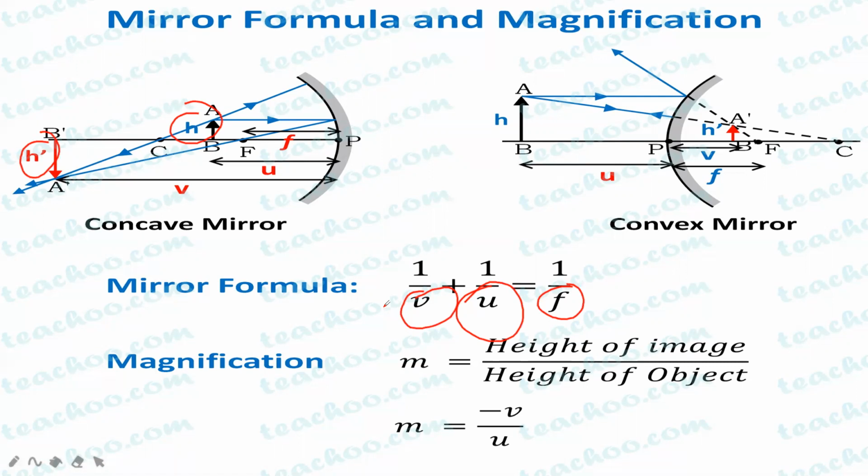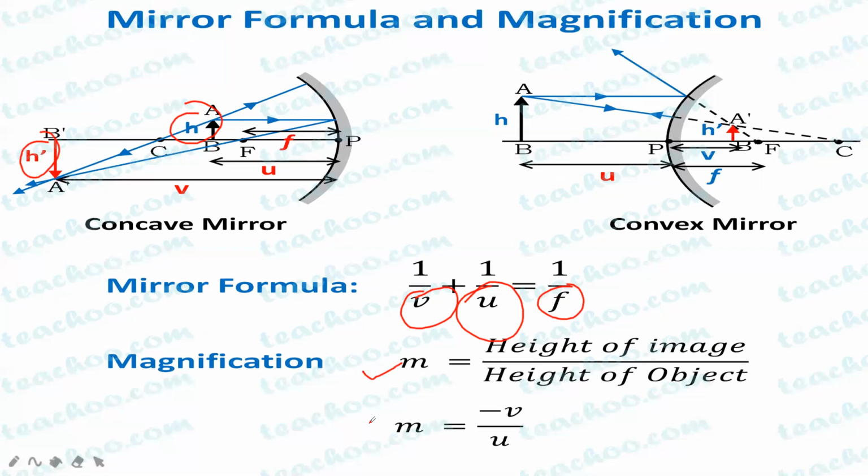This is the mirror formula. What is it? 1 upon v plus 1 upon u is equal to 1 upon f. That means 1 upon image distance plus 1 upon object distance is equal to 1 upon focal length. So you can easily find any of the three if the other two are given. Another phenomenon that is required to solve the numericals is magnification. For magnification, you have to remember two formulae.